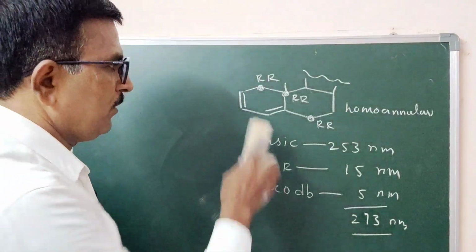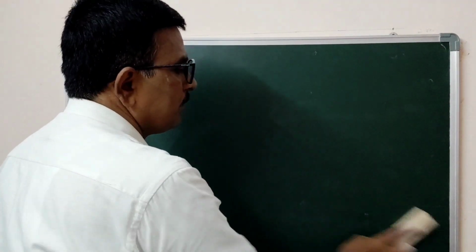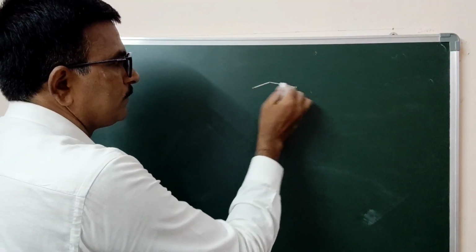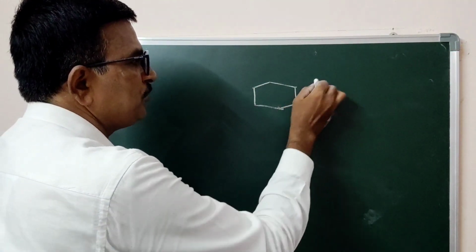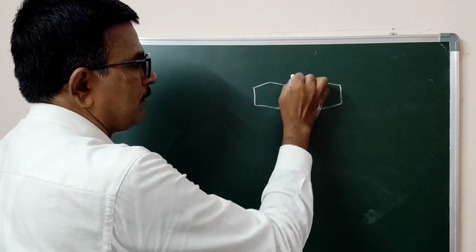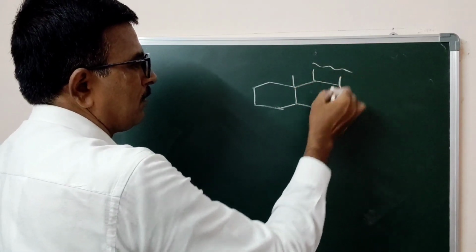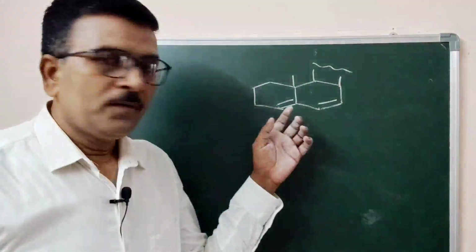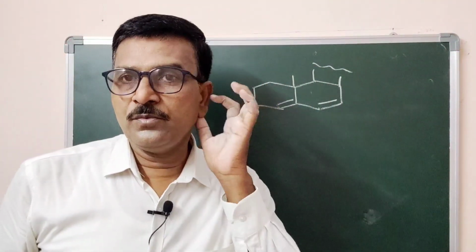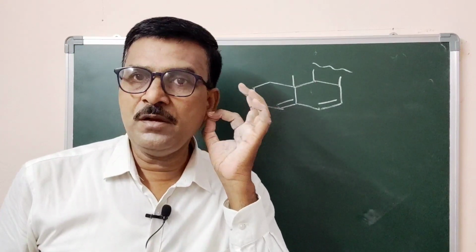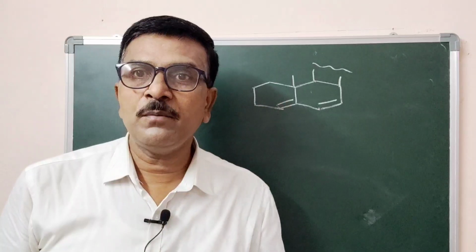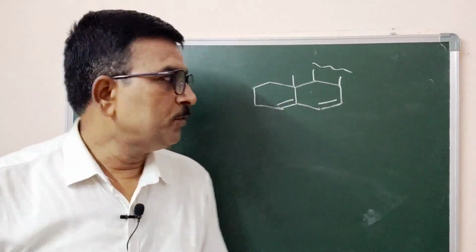Now, another isomer. The same molecule with another isomer, just changing the position of double bonds. This is another isomer; the molecule is the same. We change the double bond position to get different isomers which have different absorption maxima values.